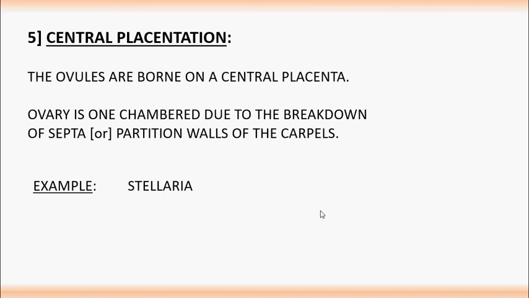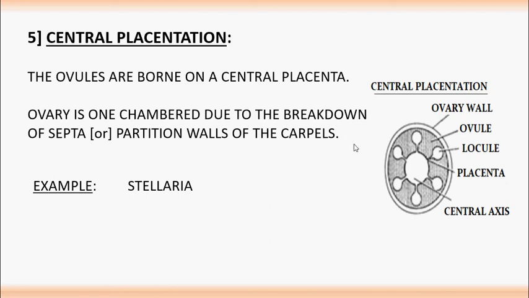See the photograph. So it is an ovary showing central placentation. When we discuss axial placentation, the ovule arises from the axis, but here there is no axis formation.